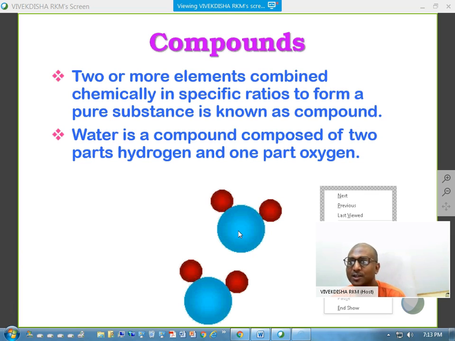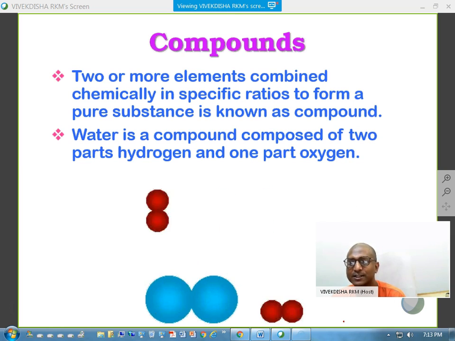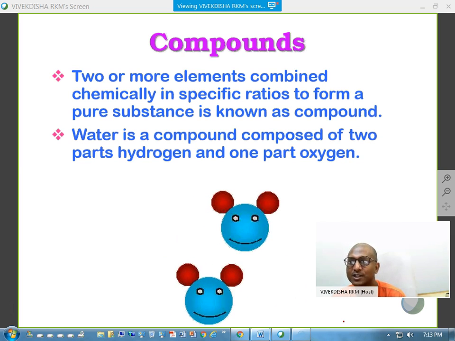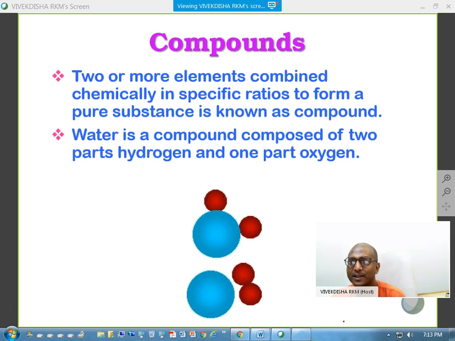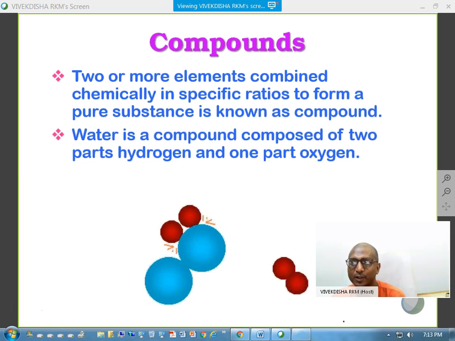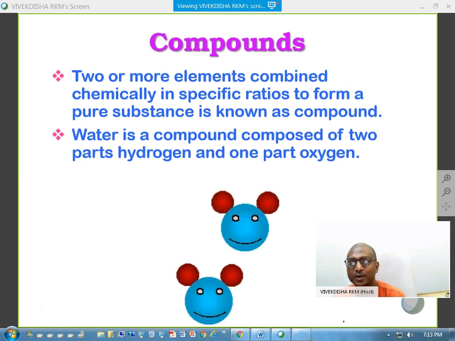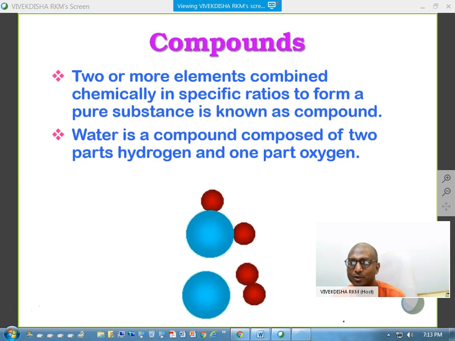So 2 parts hydrogen, 1 part oxygen. This is the ratio, and then it will be water. Until and unless it is not water. Hydrogen and oxygen combine and form a new substance, which is known as water. So this is your water, very common to us.